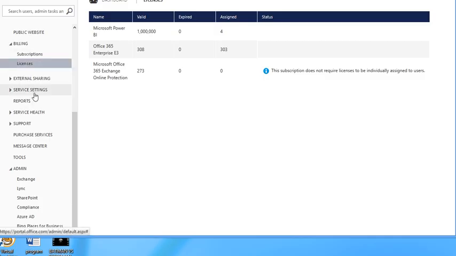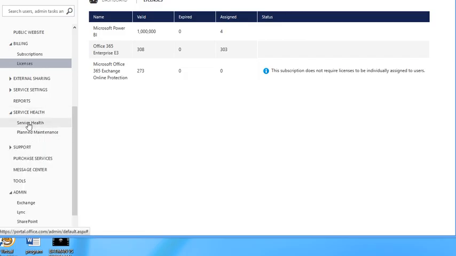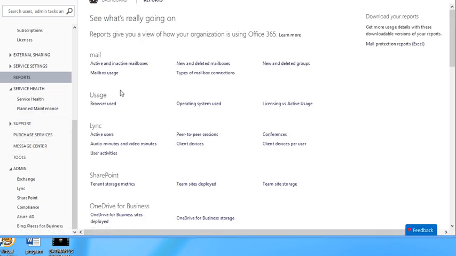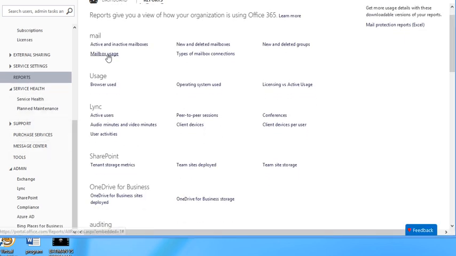Other things, like service health, are another important part over here. Reports, sorry, let's go to reports. That's another important one right here. When you click on the reports, you can quickly see new and deleted mailboxes over here. It's just showing the graphs and everything, groups.